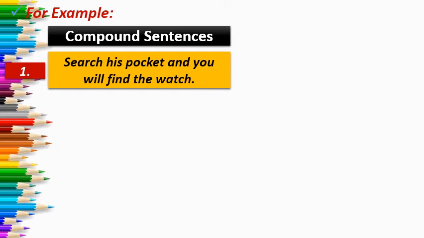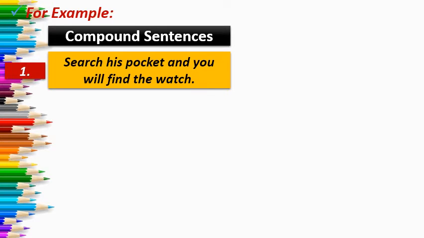Fine. So here, as you can see, the example: search his pocket. It is one independent clause, and you will find the watch is another independent clause, and both give us complete meaning. That's why it is a compound sentence. So when we convert it into a complex sentence, what do we have to do?